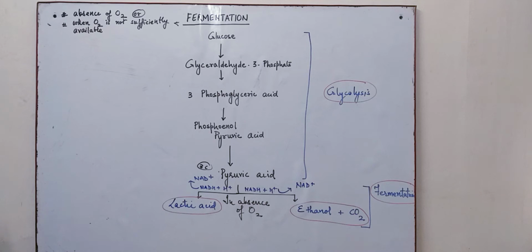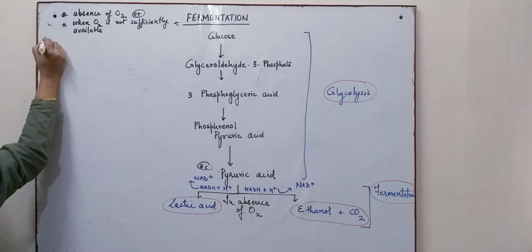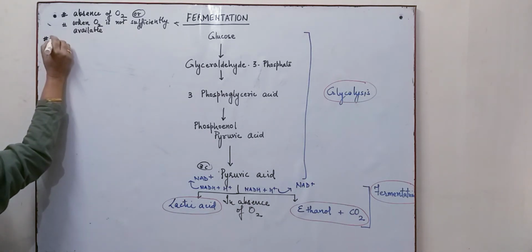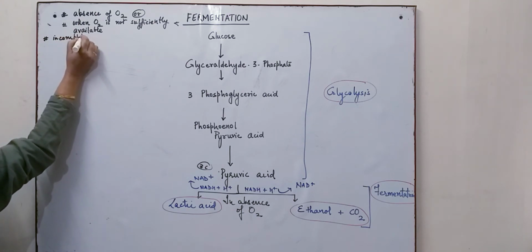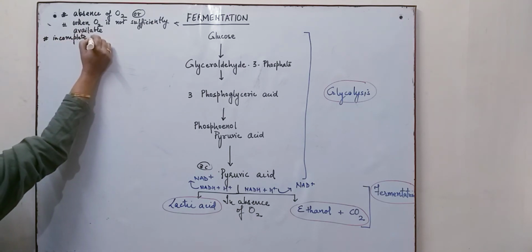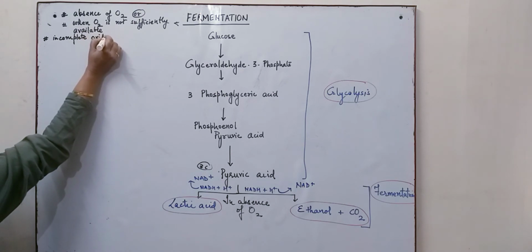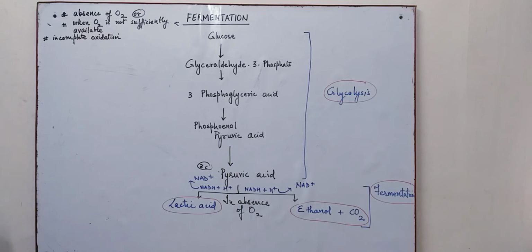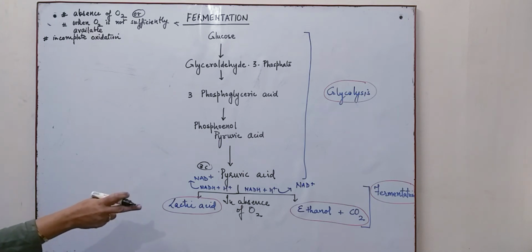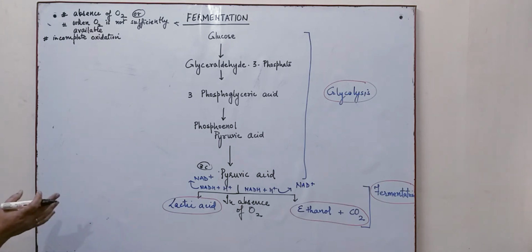it undergoes incomplete oxidation. So in fermentation, there is incomplete oxidation, and the reason is the non-availability of oxygen. The pyruvic acid will undergo incomplete oxidation, and it will form simpler compounds, that is ethanol and carbon dioxide or lactic acid.